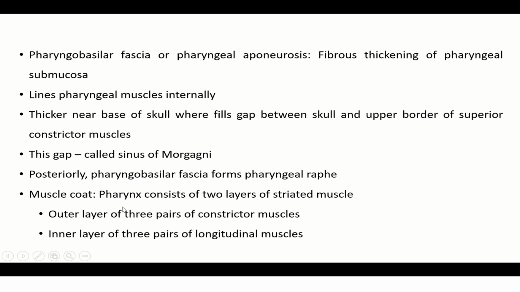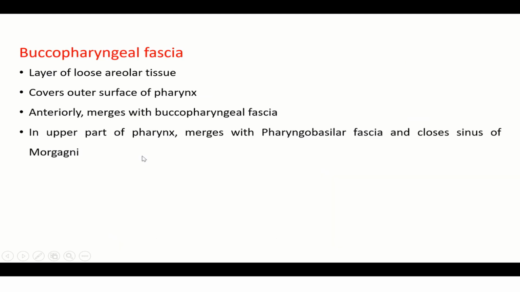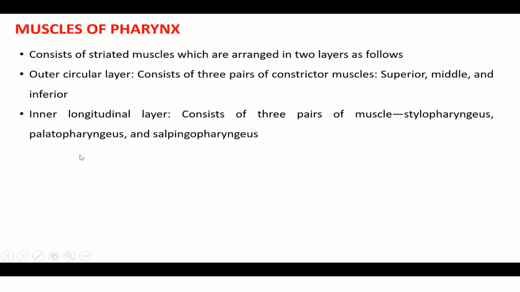The muscle coat: the pharynx consists of 2 layers of striated muscles. The outer layer of 3 pairs of constrictor muscles, that is circular muscles, and the inner layer of 3 pairs of longitudinal muscles. The buccopharyngeal fascia, a layer of loose areolar tissue, covers the outer surface of the pharynx and anteriorly merges with the buccopharyngeal fascia. In the upper part of the pharynx, it merges with the pharyngobasilar fascia and closes the sinus of Morgagni.